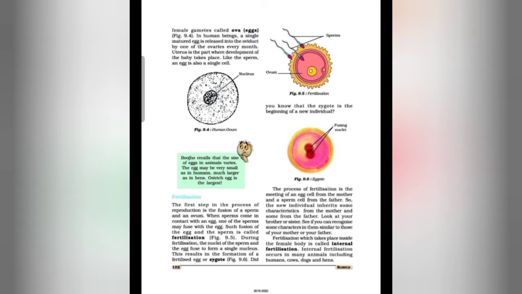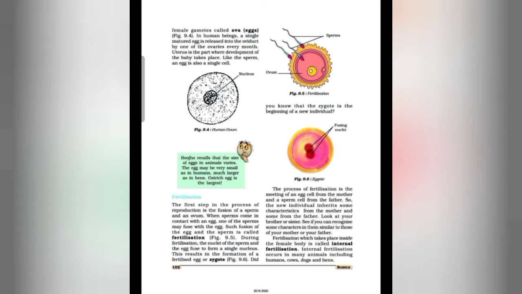The result is the formation of a fertilized egg. After fusion, this egg is called a fertilized egg or zygote, as given in figure 9.6.